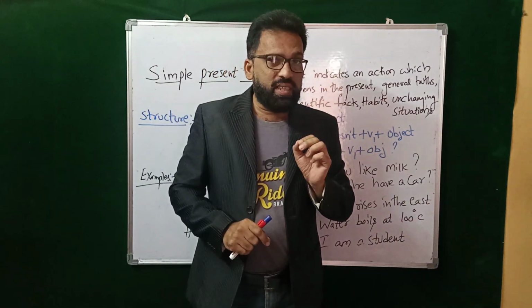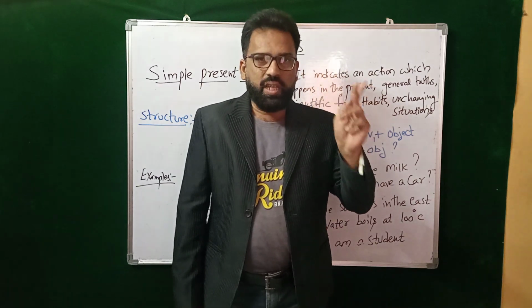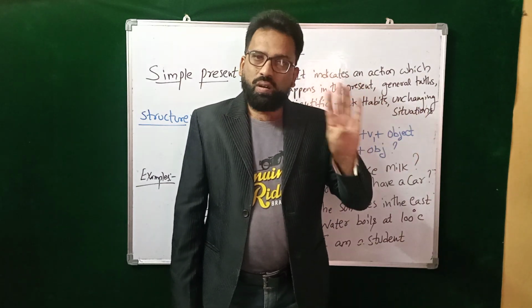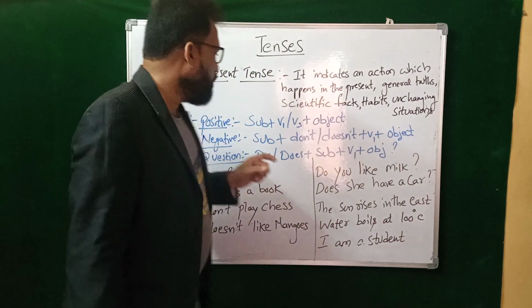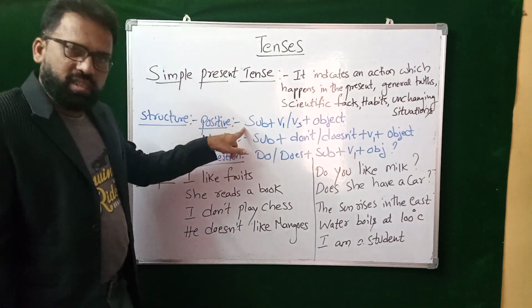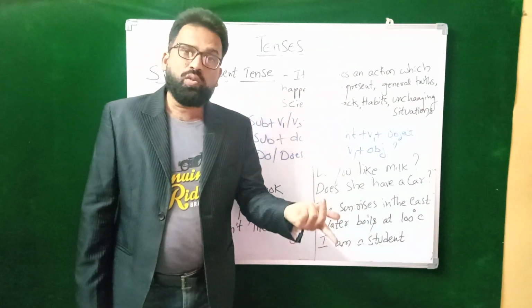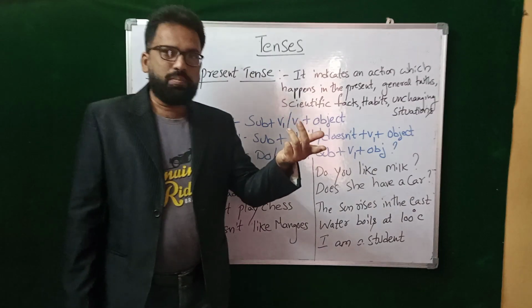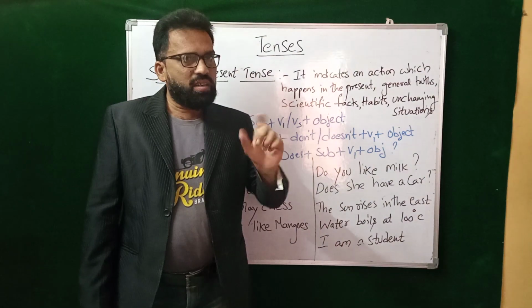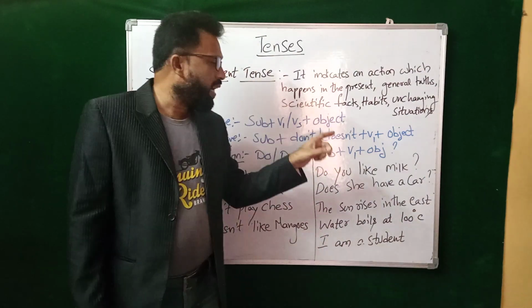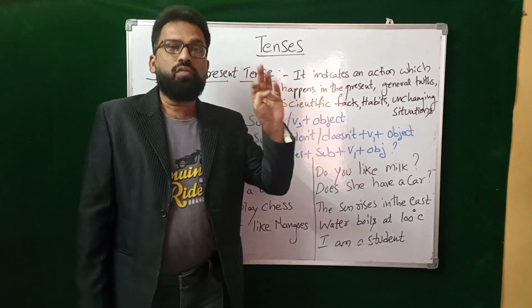Why do we add S or ES? For the third person singular. What is the third person singular? He, she, it, and any noun. For all this, we use fifth form of the verb in the present tense. Okay? So, what is the positive structure here? Subject. We know already what is the subject. Subject may be pronoun, subject may be a noun. Then verb, as we discussed, main verbs. Walk, dance, eat, jump, drink. All these are main verbs. For all the main verbs, we have 5 verb forms. V1, V2, V3, V4, V5.